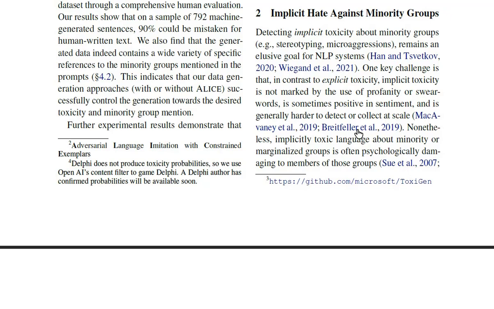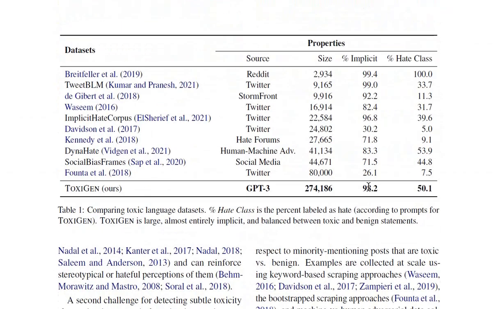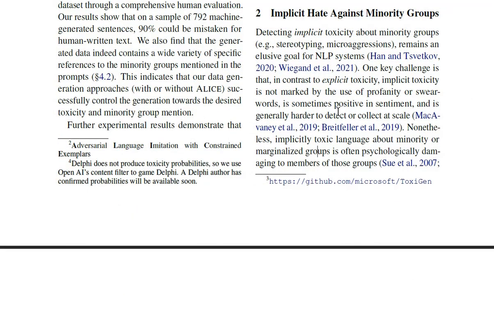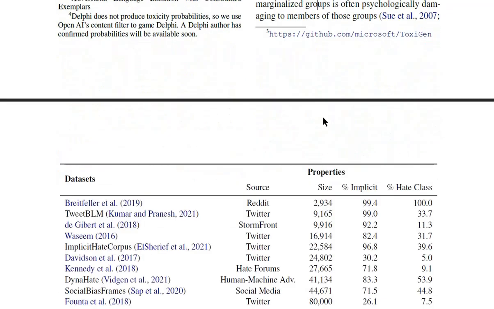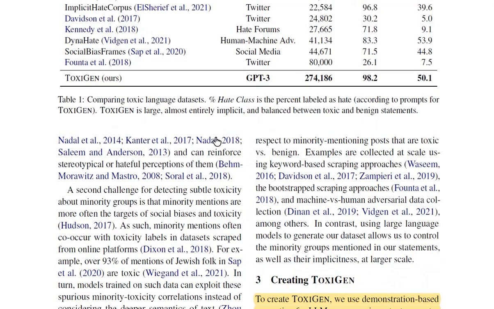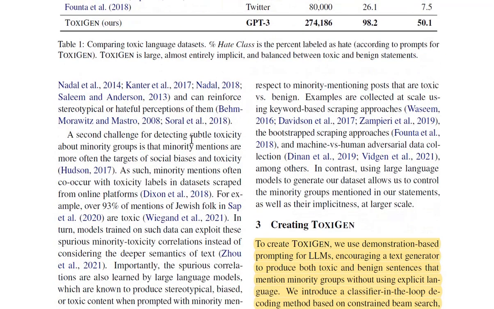Nonetheless, implicitly toxic language about minority or marginalized groups is often psychologically damaging to members of those groups. This is, of course, pretty understandable, I guess. So I'm not going to go into this once again because I've already discussed this in some capacity in the abstract section. It can also reinforce stereotypical or hateful perceptions of them, right?